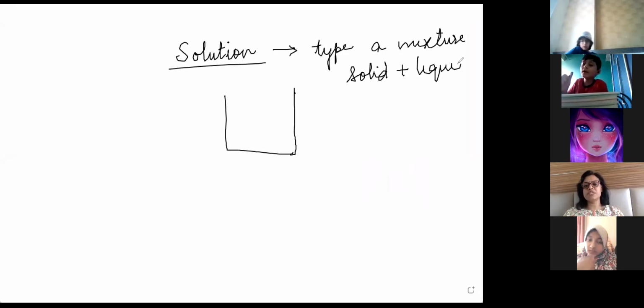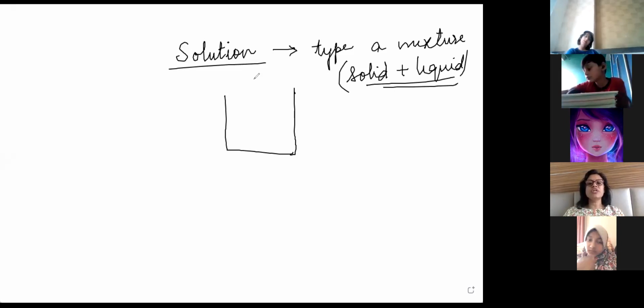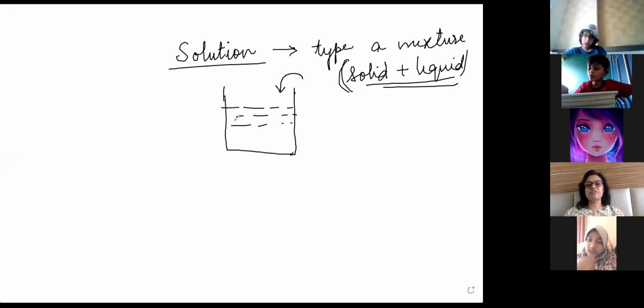Solid plus liquid. Ma'am, in the photo it was saying liquid and liquid. Liquid and liquid also, you can say, but mostly we have solid and liquid. Okay, a solution can have liquid and liquid also. Ma'am, when we squeeze the lemon, the sour juice comes, so that is liquid only, na? Wait, let me explain first, then we'll have a discussion.